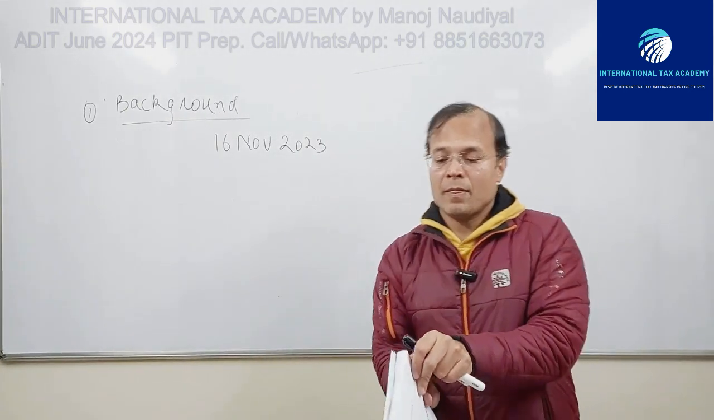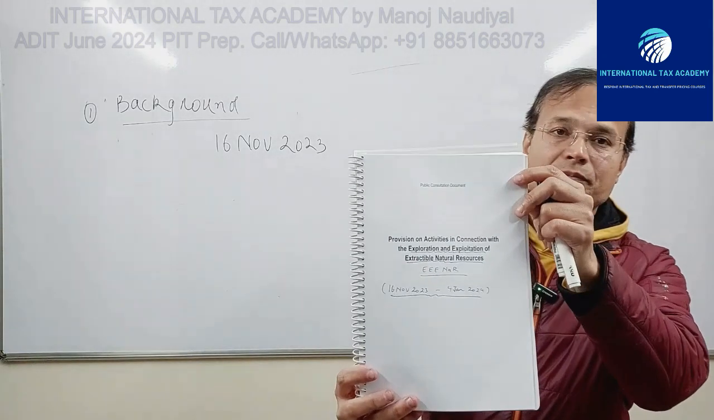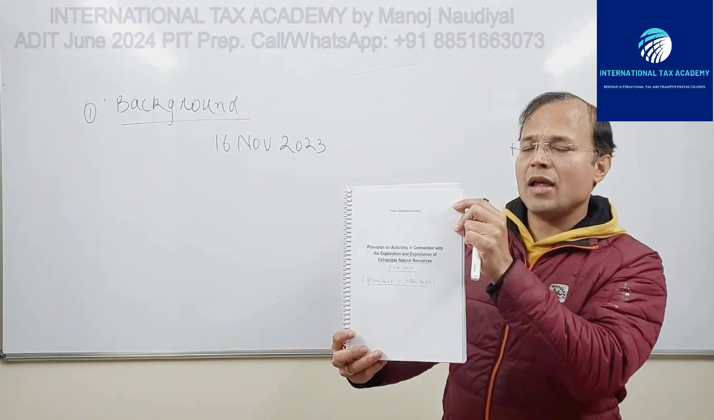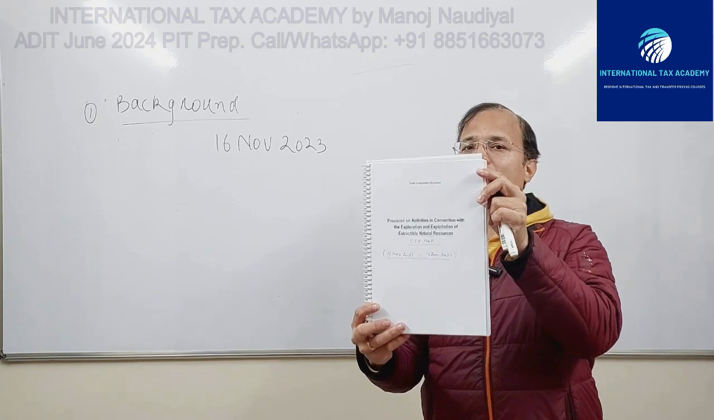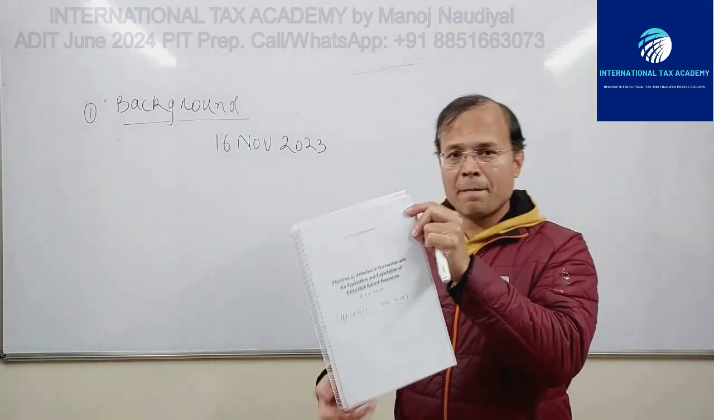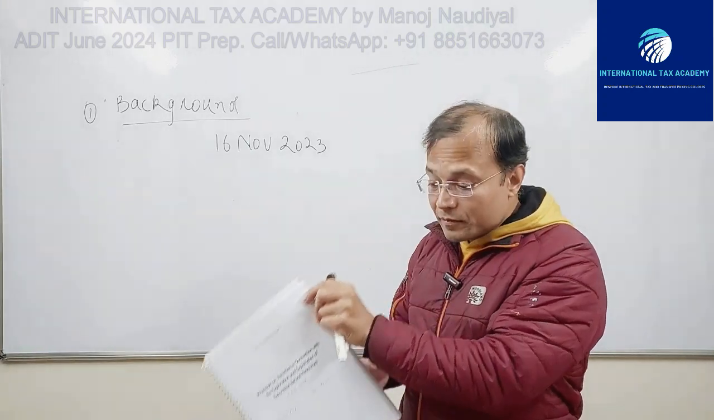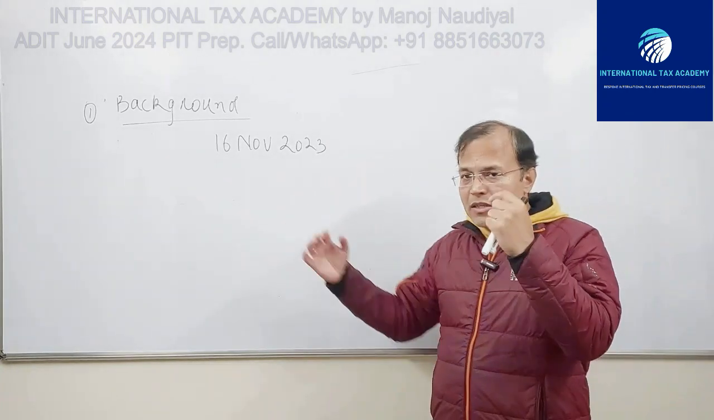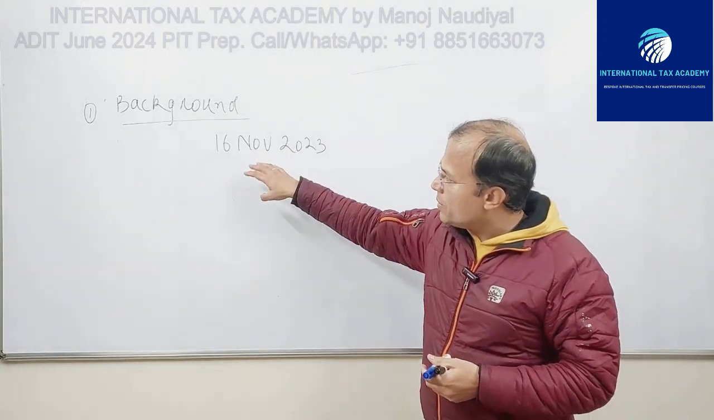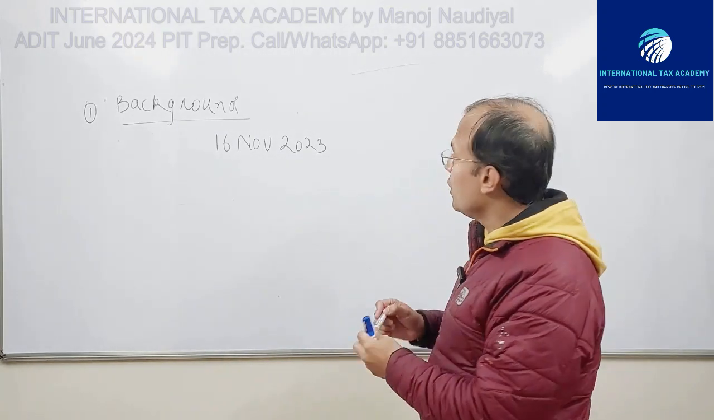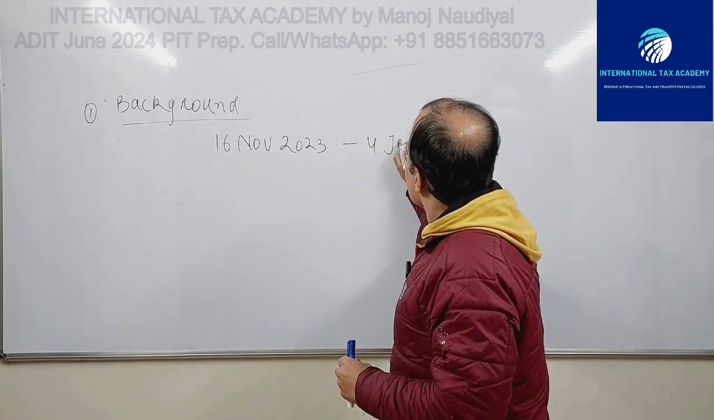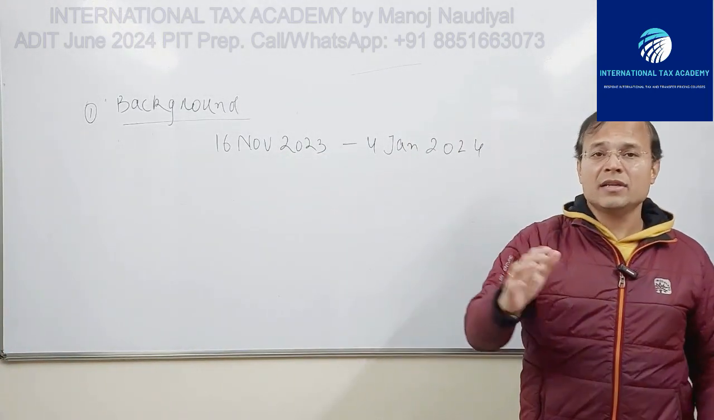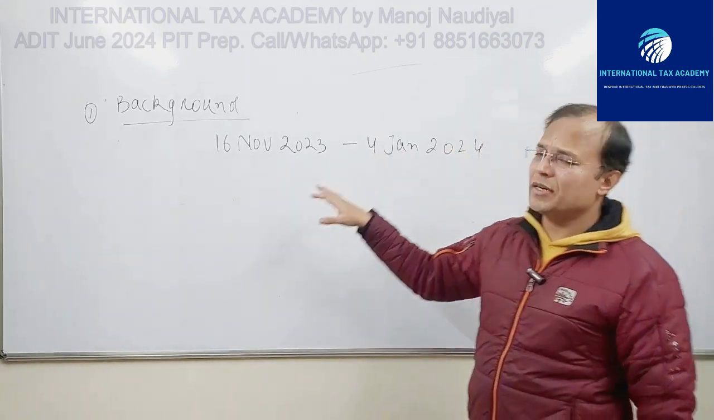So this was the public consultation document, titled Provision on Activities in Connection with Exploration and Exploitation of Extractable Natural Resources, released on 16th of November 2023. Because it was a discussion draft public consultation document, the comments from the public were open from 16th of November 2023 till 4th of January this year 2024. So between this period, the interested parties could send their comments to the OECD.